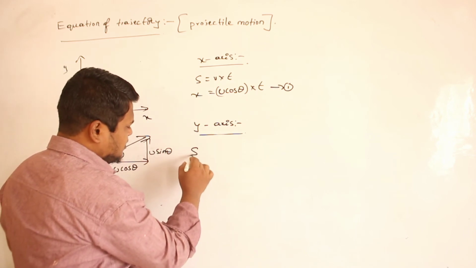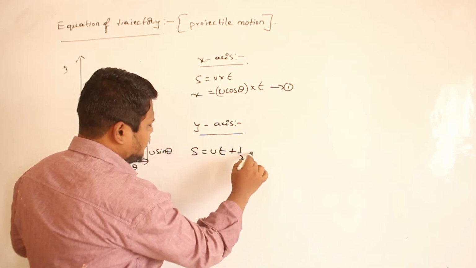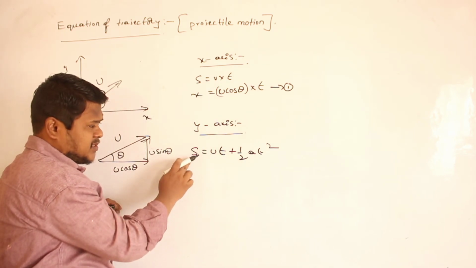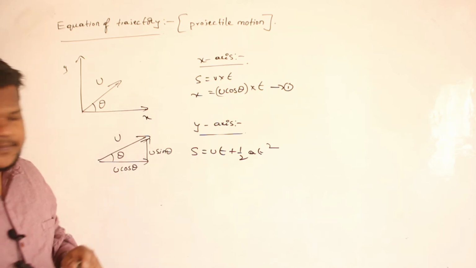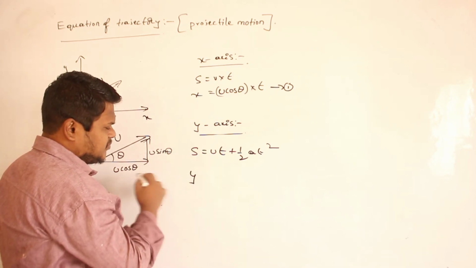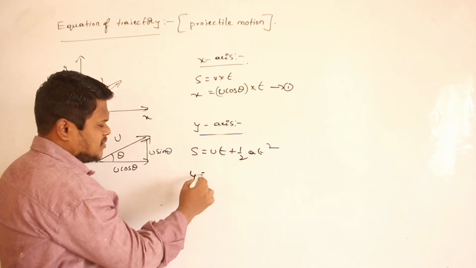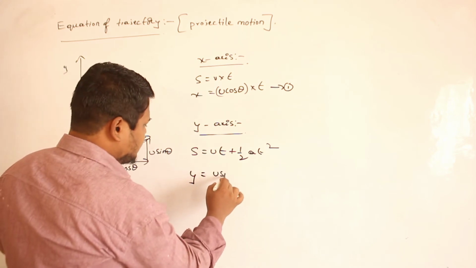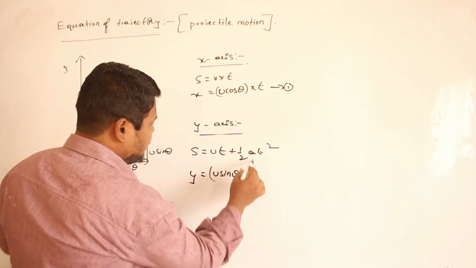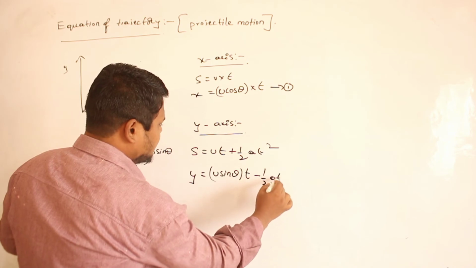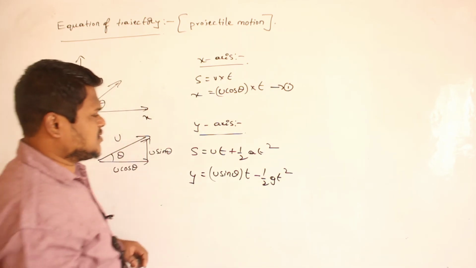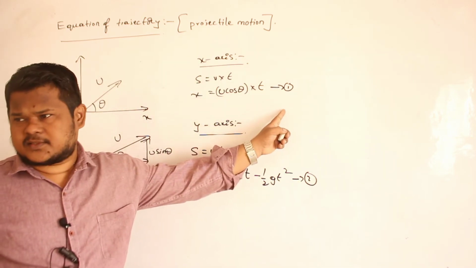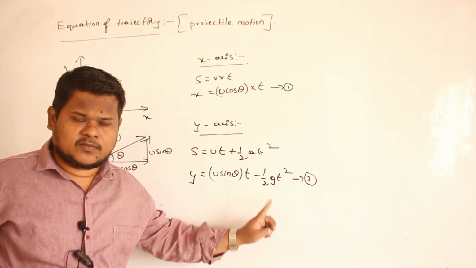I will use the relation s is equal to ut plus half a t square, because I want an equation in which time is present and displacement is also present. So instead of s, I can write y, the motion along the y-axis. Initial velocity along the y-axis is u sin theta, so u sin theta multiplied by t. a is always minus g, so minus half g t square. So this is my second equation. This is the motion of the particle along the x-axis, and this is the motion along the y-axis.